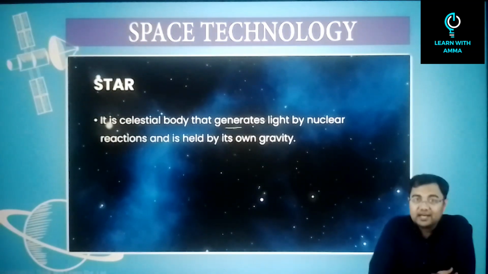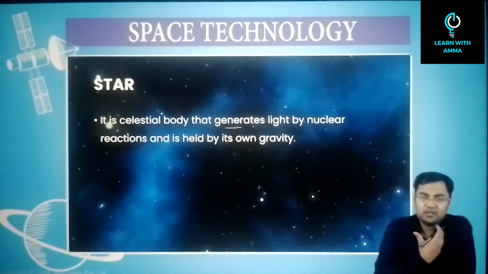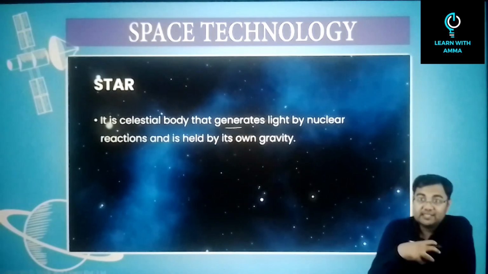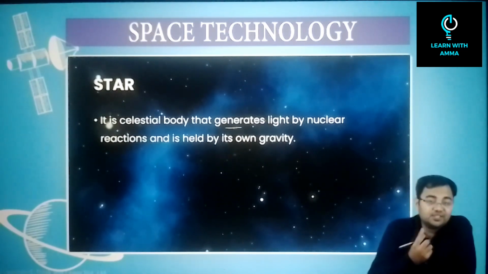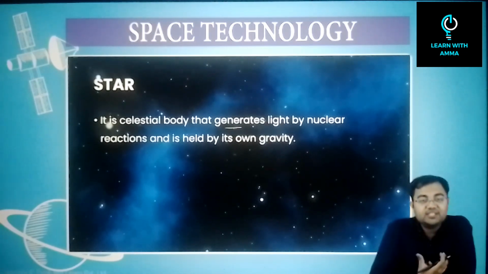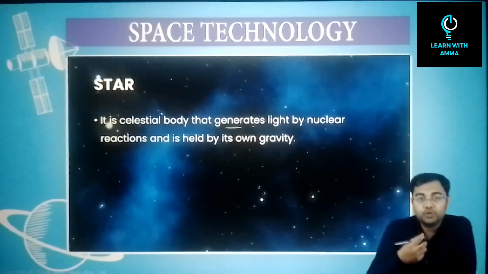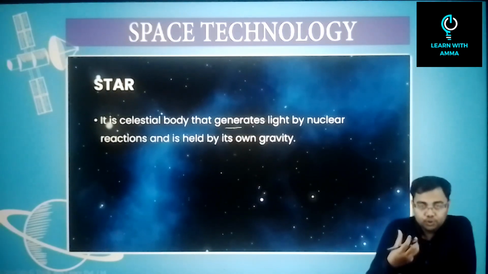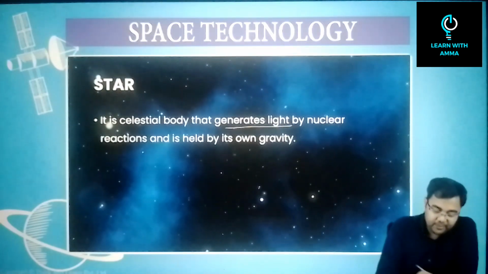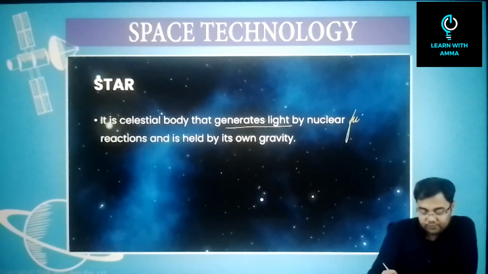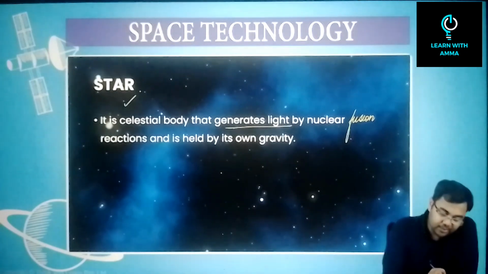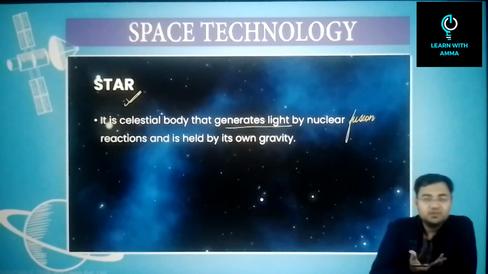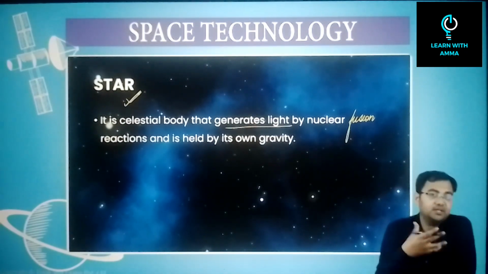Now, first of all, star. A star is a round-shaped body which has a lot of energy at its core. There are nuclear reactions going on at the core, and because of these nuclear reactions, they are able to produce their own heat and light. So, a celestial body that generates light by nuclear fusion reactions, and is held by its own gravity, can be called a star. The best example is our sun. Our sun is a star.